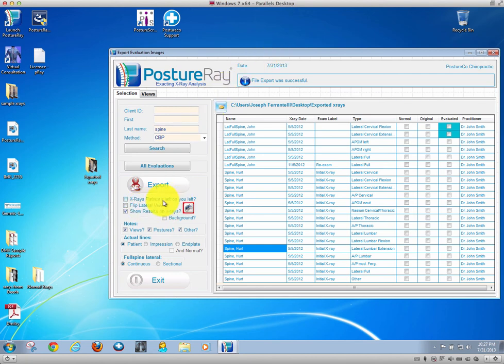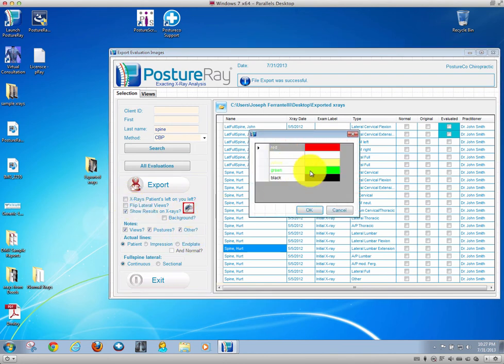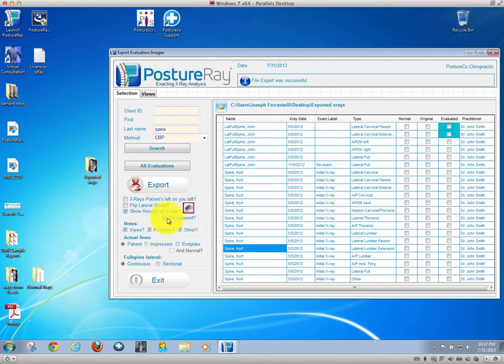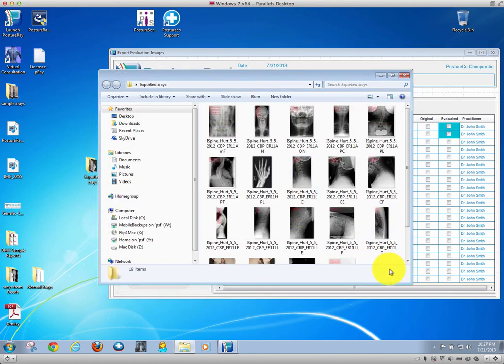Notice here that you guys can flip the x-rays to the left on your left when you export them. You can also change the color gamut of the text on the x-rays. You can also put a white background for the x-rays. You could also print whatever views and postures and other views if you want to. A lot of people do not know that you have all this customization when you export. Okay? With that being said, let's jump over to modified Ferguson.